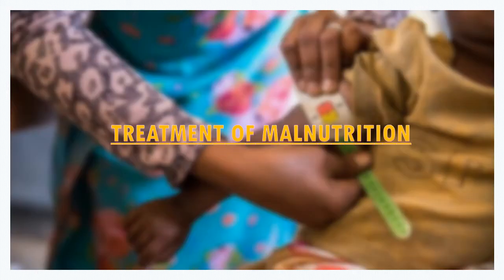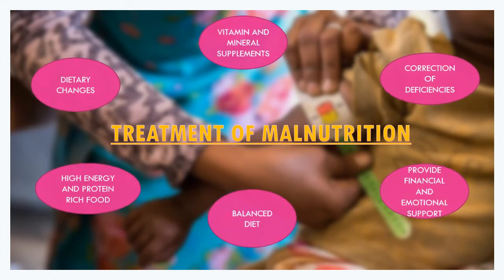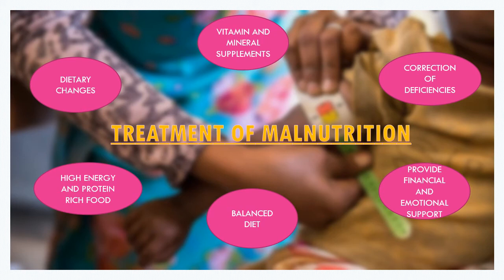How can we cure malnutrition? What are the treatments or preventive measures that can be used to treat malnutrition? First is providing vitamin and mineral supplements and correcting deficiencies. Vitamin and mineral deficiencies can be corrected by giving supplements. Also, by providing financial and emotional support, and financial help to poor people.